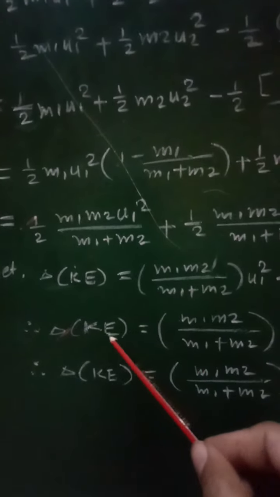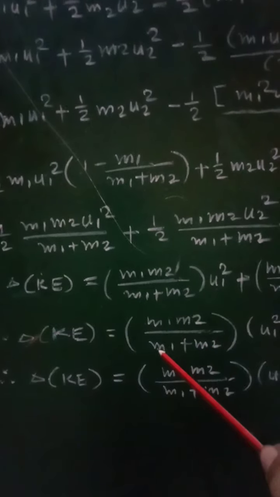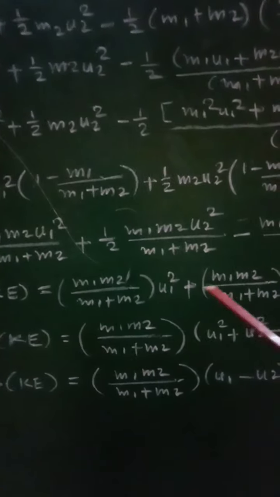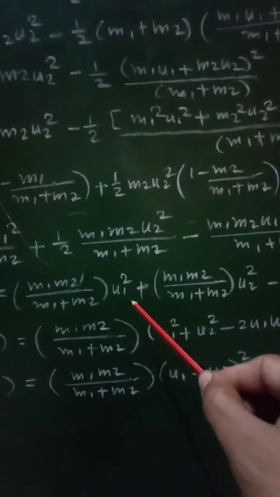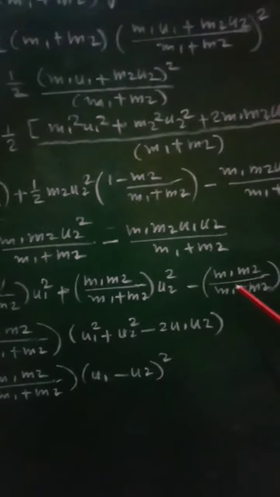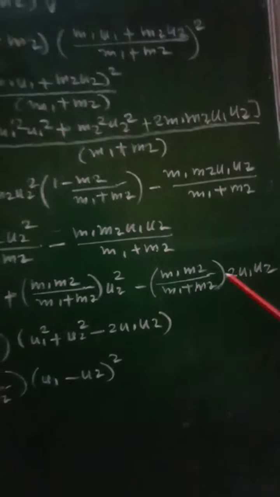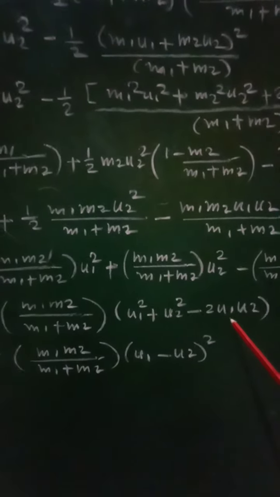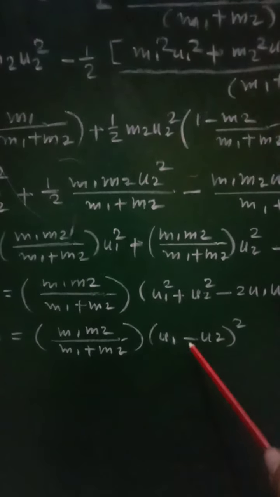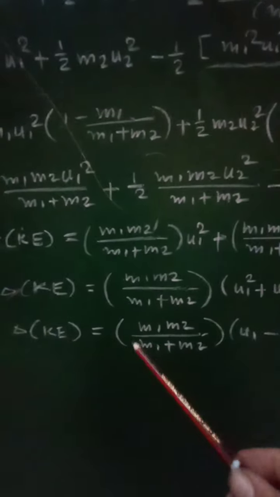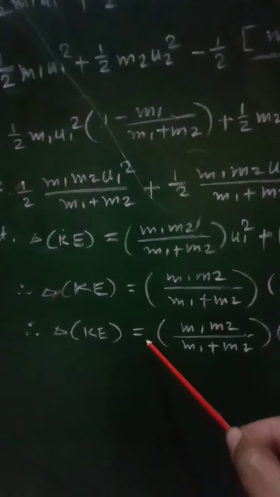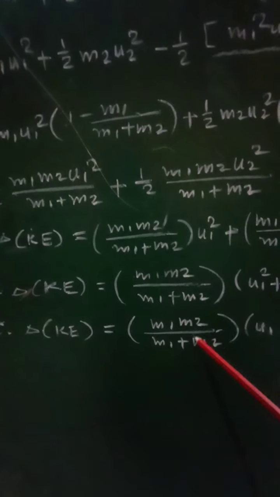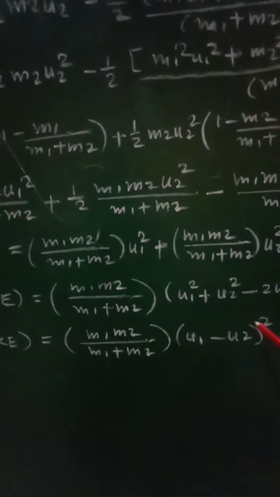Therefore we will get delta Ke equal to m1 m2 upon m1 plus m2. Then by taking common this bracketed term, the left term will be u1 square plus u2 square minus 2 u1 u2. But this bracketed term is the expansion of (u1 minus u2) whole square, and therefore loss in kinetic energy delta Ke will be written as m1 m2 upon m1 plus m2 into (u1 minus u2) whole square.